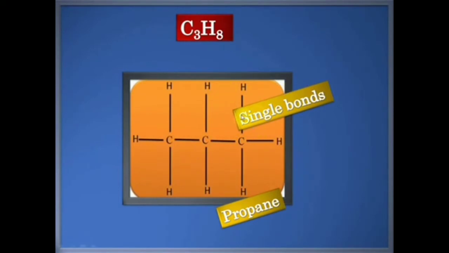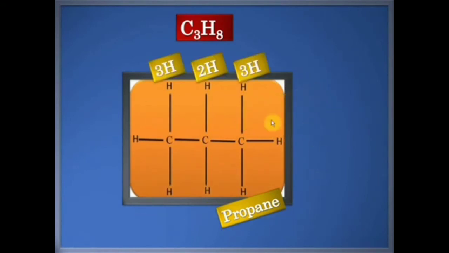So it has 2 hydrogens. The third carbon again has 3 hydrogen atoms. What is important is that the valency of carbon is 4 in each case. If you have to draw the structure of any hydrocarbon with say 3 carbons or 4 carbons or 5 carbons, simply draw a carbon chain and then fulfill the valency of carbon. Understood? Make sure that carbon has 4 bonds.